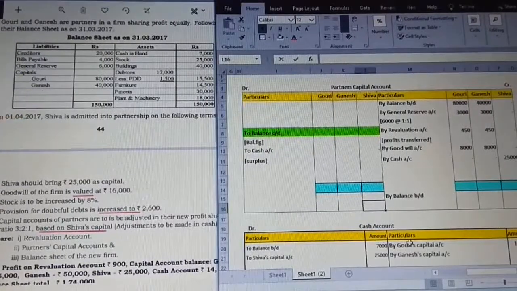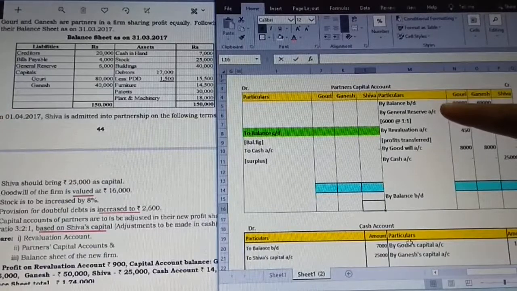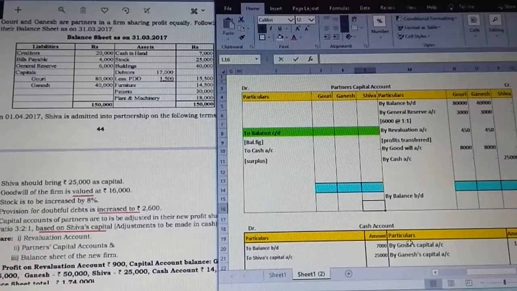Capitals of Gauri and Ganesh are going to be transferred and posted on the credit side by balance brought down. So 80,000 and 40,000, that is done.